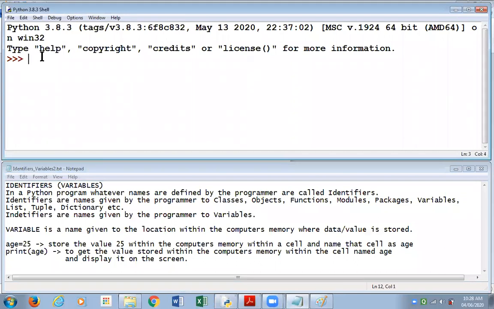So please have a look over here at my Python. I've already started Python, and I have the prompt. I can type my command at the prompt. I'm typing the command age equal to 25. As you understand, we are storing the value 25 in a variable named age. And when I write print age, the value will be displayed.